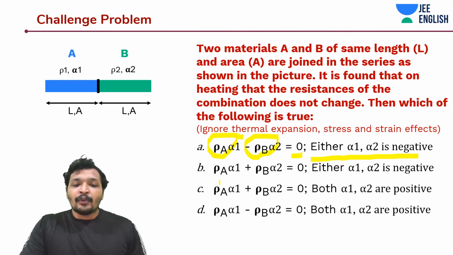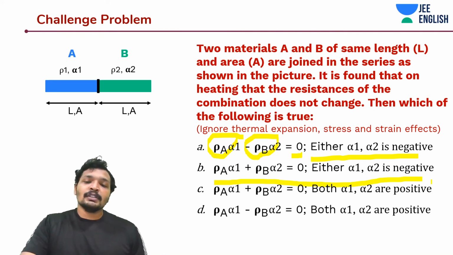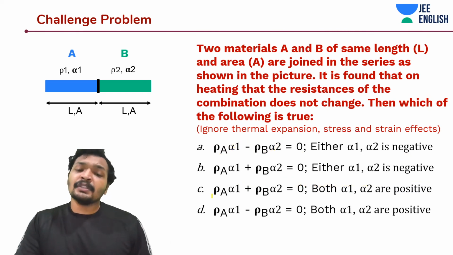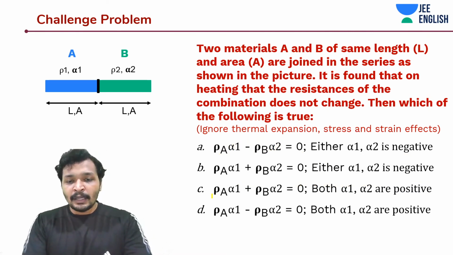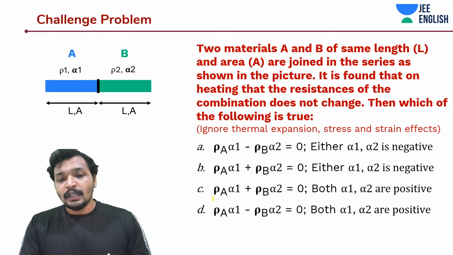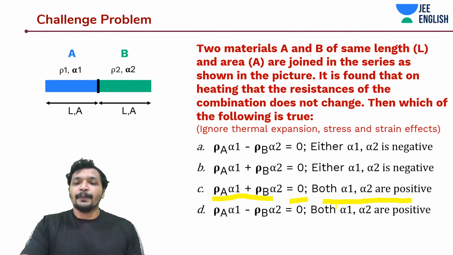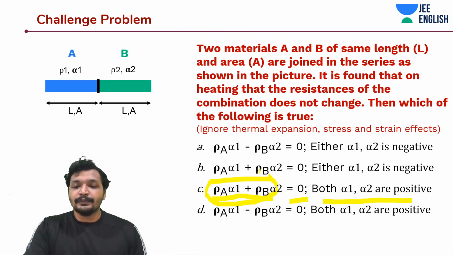Now, rho A alpha 1 plus rho B alpha 2 is equal to 0. Either alpha 1 or alpha 2 is negative. We already solved this, so we know this is the answer. But anyway, we'll go through the options. So rho A into alpha 1 plus rho B into alpha 2 is equal to 0. Both alpha 1 and alpha 2 are positive. This statement is not true. And this cannot also be true.